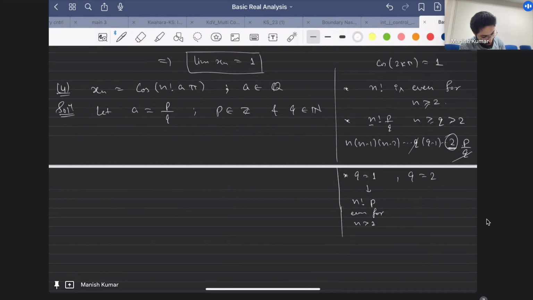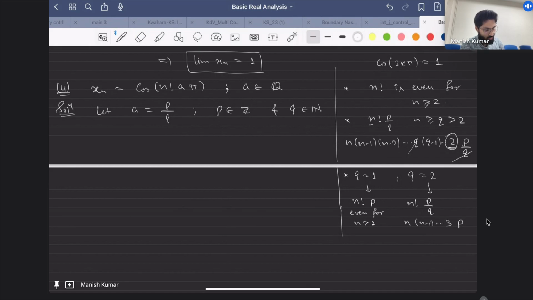Now when q is 2, in this case, n factorial p by q would be what? The 2 will get cancelled by q. So what you have is n, n minus 1, dot dot dot, 3, times 2 times p. This would be the expression of n factorial times p by q.